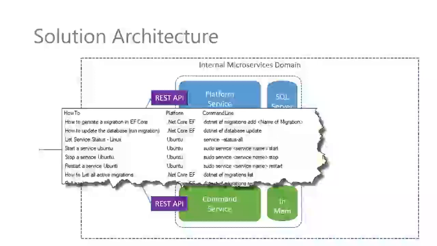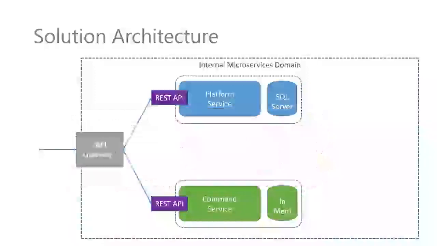So what you can see here is a snippet of what the database may look like. And you can see that we have a list of command line snippets, how to do a particular thing, such as stop a service or restart services or generate migrations. And you'll see that we have those command line snippets. But most importantly, you'll see that our command service does rely on the fact that it needs platform information. So for the majority of this course, what we're really going to be concerned about is trying to understand the best way of getting platform data from our platform service down into our command service.